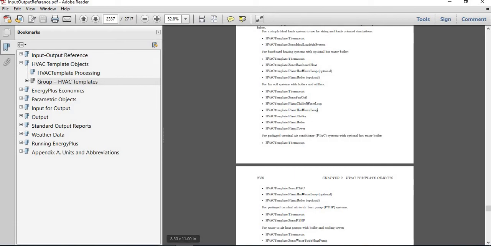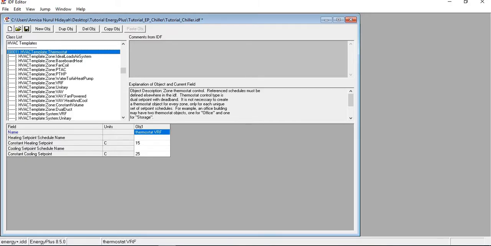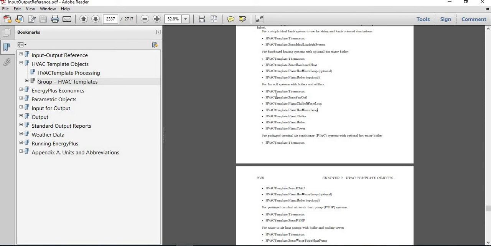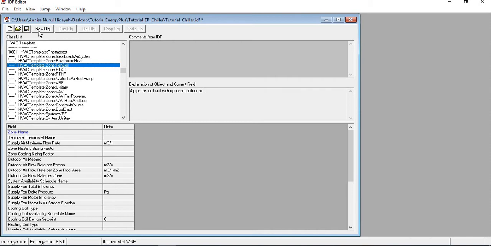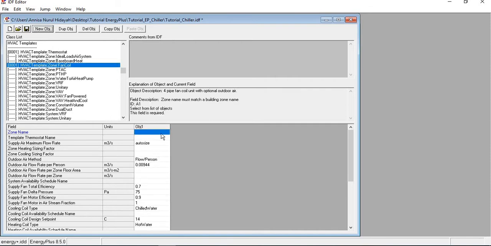Okay, so we come back to our IDF file again. Here it is. Okay, so first one, we have to define the zone fan coil here. We will add a new object: thermal zone space 101, thermostat VRF, supply air maximum flow rate.